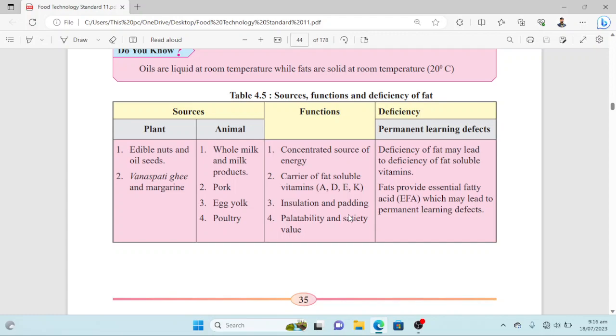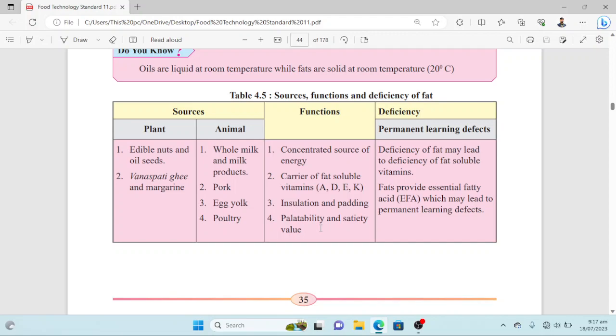Other than that, fats also play a role of insulation and padding in the body. This is an adaptation towards thermoregulation. Number 4 is palatability and satiety value. These are the nutritive, or you can say the food-related, importance of fats, because when we add fats to any type of food item, it increases the palatability because they have a specific flavor.